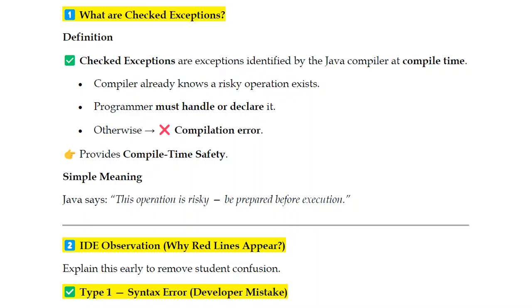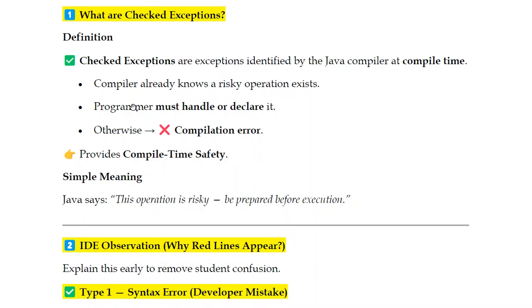As a programmer or developer, you should definitely handle or declare that type of exception. Otherwise, what will happen? Compilation error. I'll show you in the hands-on part what will happen if you are not handling or declaring it. So what's the advantage of using checked exceptions? It provides compile time safety. At compile time itself, it checks whether you are handling that exception or not. It will not carry forward to runtime.